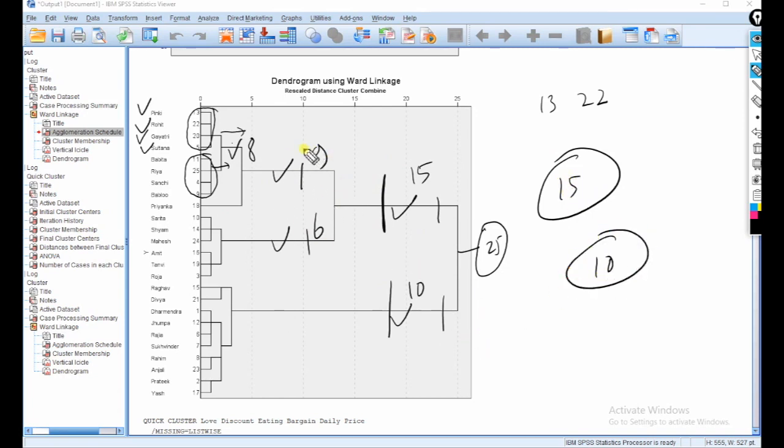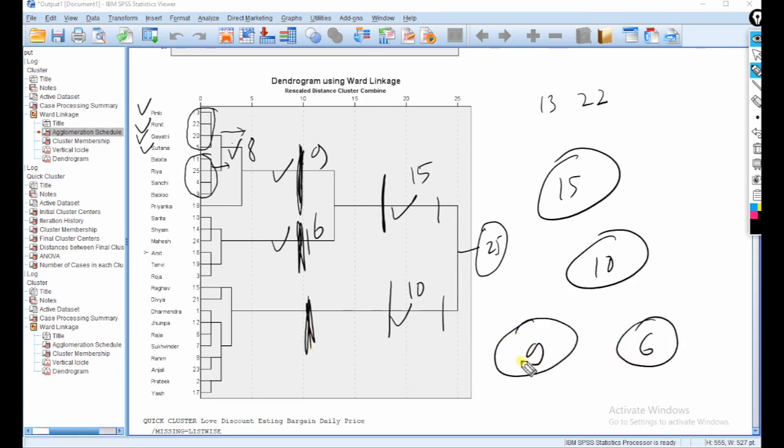If we create 3 clusters, it means this one line, this and this. So how many people in cluster 1? 9 people, cluster 2 has 6 people, and cluster 3 has 10 people. Okay, if we create 4, it means one cluster, second cluster, in this cluster only one respondent, then third cluster and fourth cluster. Okay, so we can use the dendrogram for clustering the respondents.